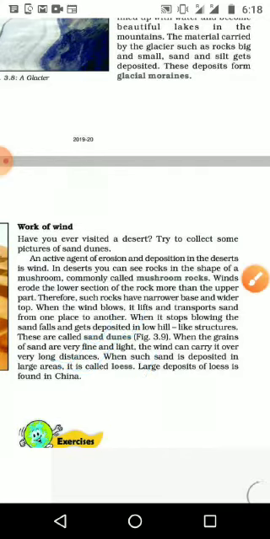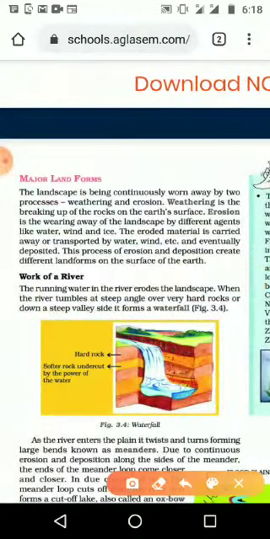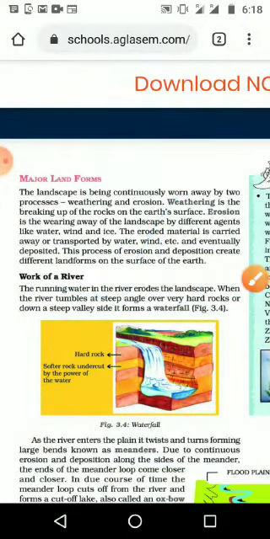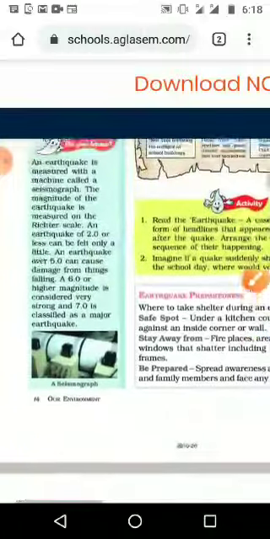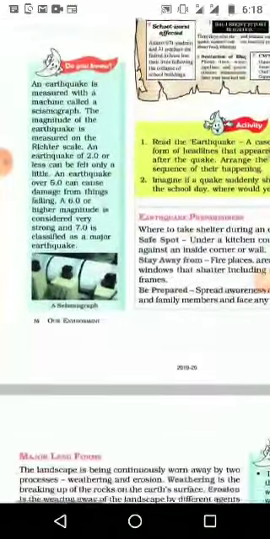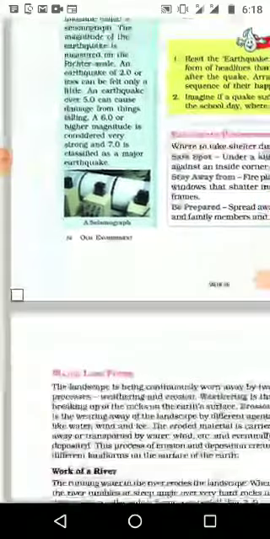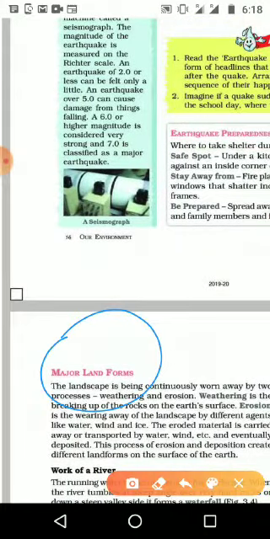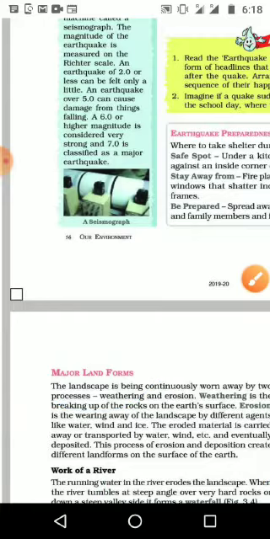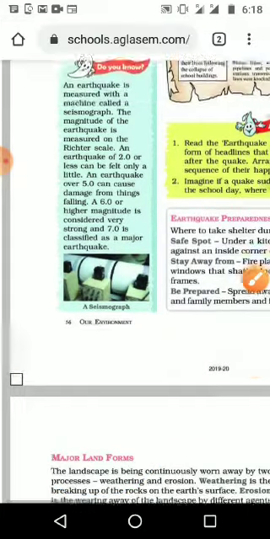So what all things did we discuss in the lesson? The work of the wind, then the work of ice, then sea waves and how they help, then river water. In that way we discussed many things, and we know these are the major landforms, how they form, and some of the agents of the formation of landforms. This is exogenic movement, a force of the earth that makes landforms.